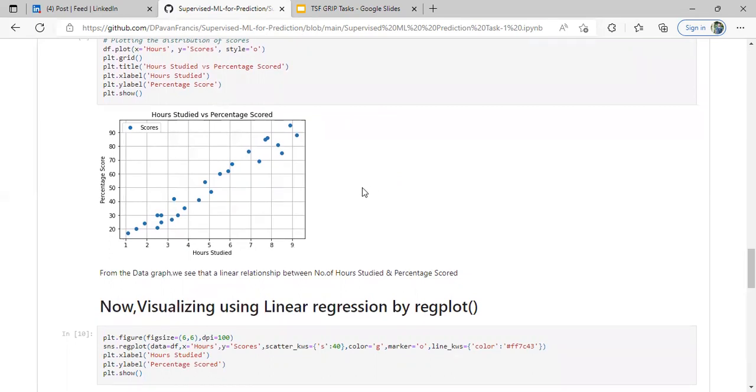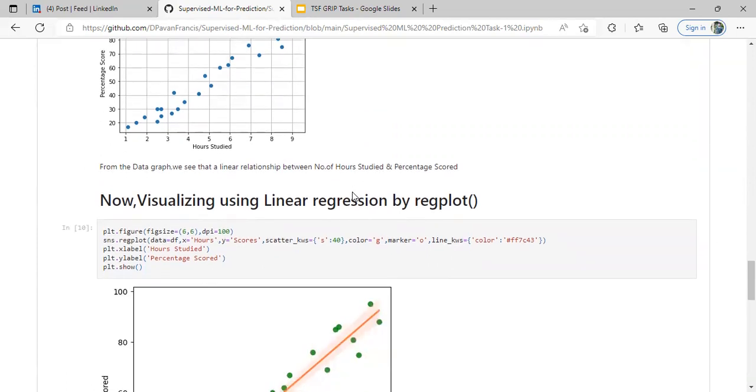The visualization tells that there is a clear relationship between hours and percentage score. If the student studies maximum hours, he will get a maximum percentage. If the student studies minimal hours, he will get a minimum percentage. The graph tells like that.